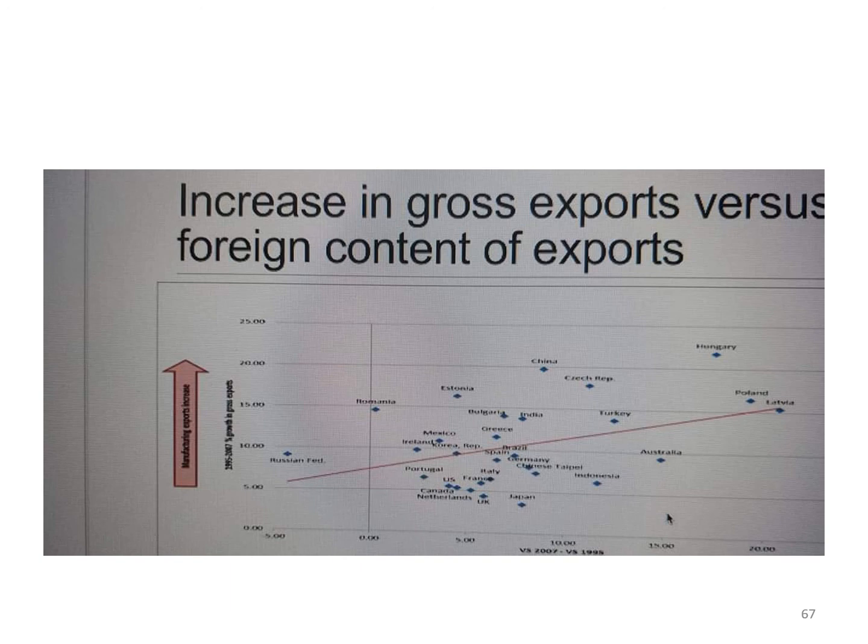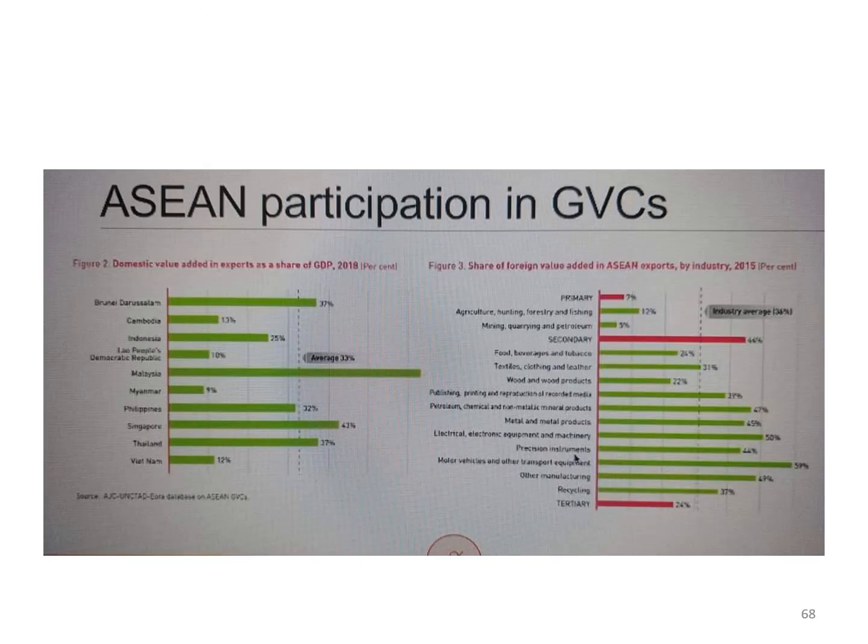So today we want to increase our growth rates. We have to focus on our value chain, be it textiles or electronics and so on and so forth. We'll just see what ASEAN did, the Asian nations did as far as global value chains are concerned. So ASEAN's participation in GVCs is much more, whether they are in tertiary or secondary.